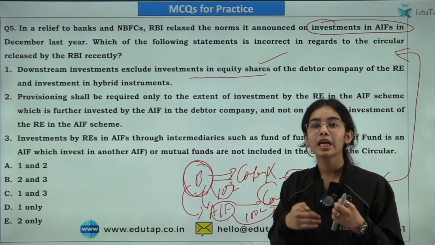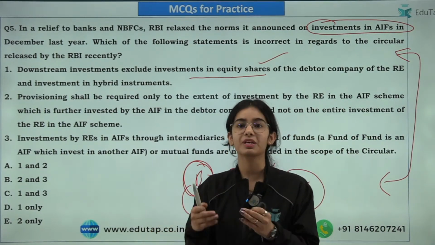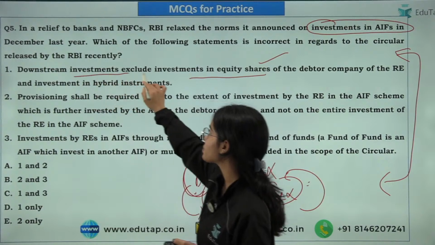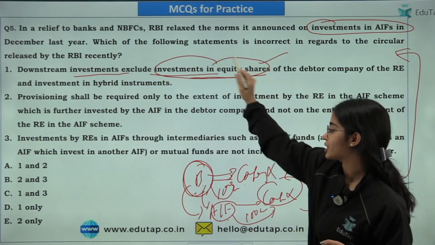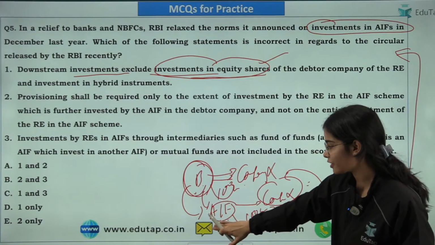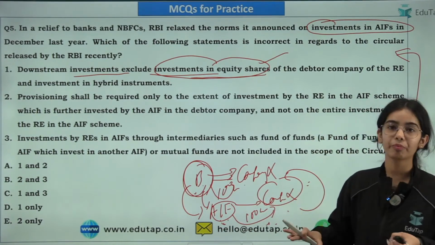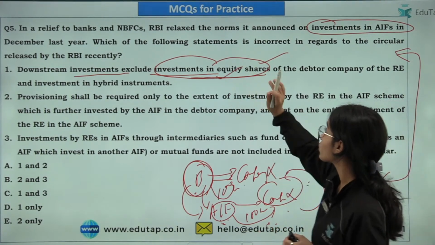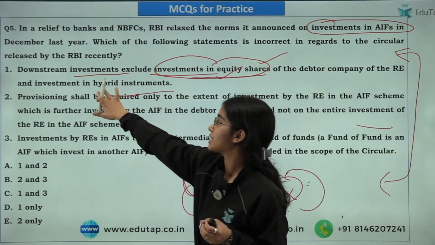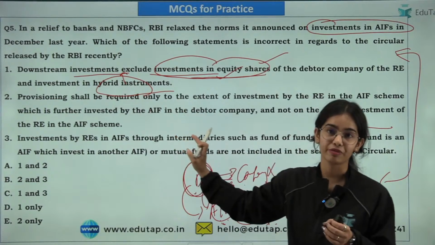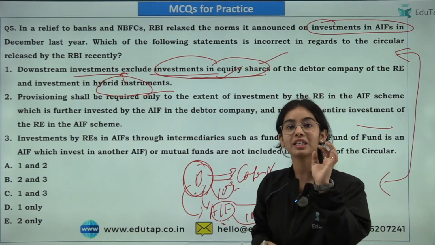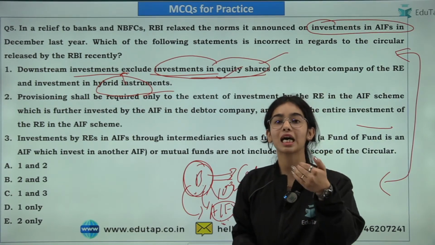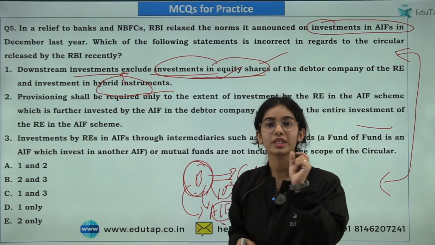But it has been said that if the investment is happening in equity shares, because you are getting shares, so you are getting the value also, the downstream investment excludes the investment in equity shares. That means if the bank is investing in the AIF for the shares of company X, that is allowed, because they are not debt directly. But the hybrid instruments will be included in the downstream investment. So remember that the downstream investment excludes equity shares, but includes the hybrid instruments, because hybrid instruments include debt instruments also.